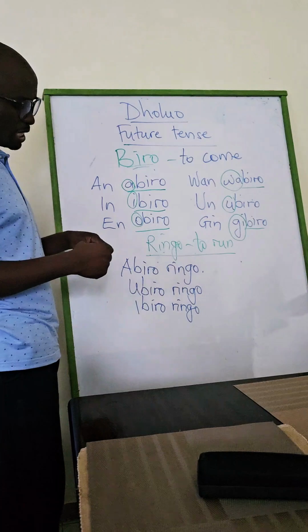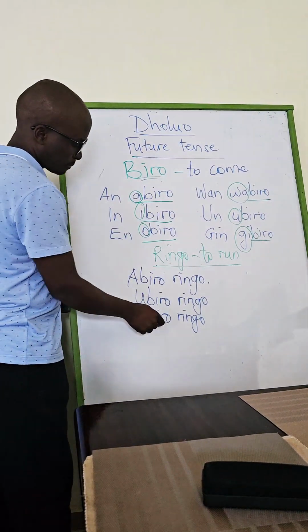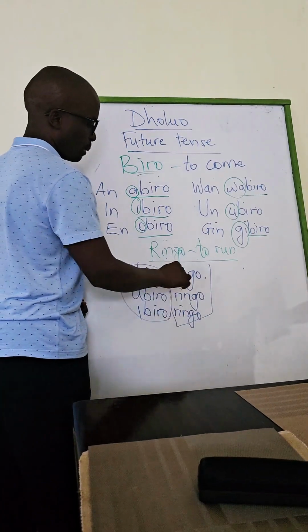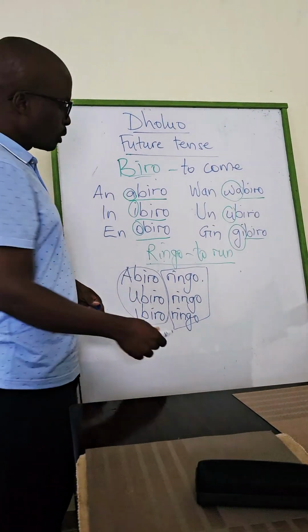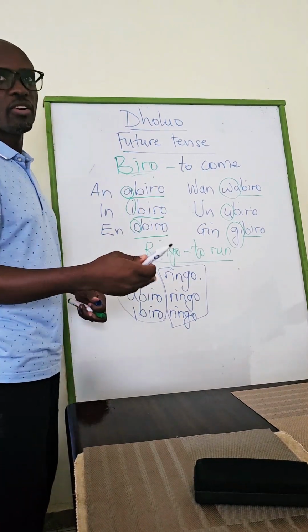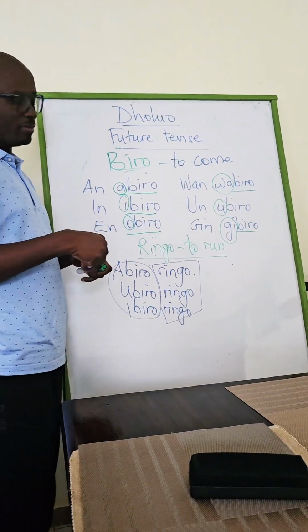So in the future tense, all that you need is to use the verb biro, and then you follow it with the verb itself of what will happen, without changing. This one now does not change. It's just ringo, ringo, ringo. Abiro ringo, ibiro ringo, wabiro ringo, gibiro ringo.